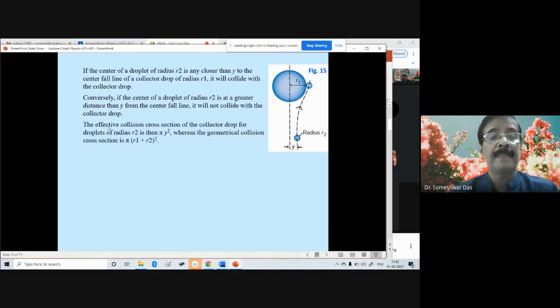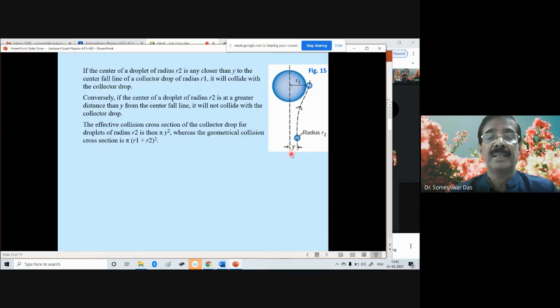So the effective collision cross section of the collector drop for droplets of radius r2 is given by pi y square. Whereas the geometrical collision cross section is pi times (r1 plus r2) square.